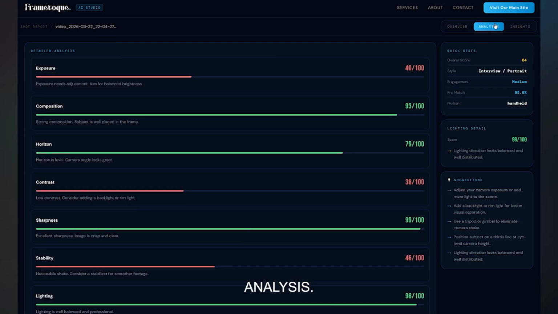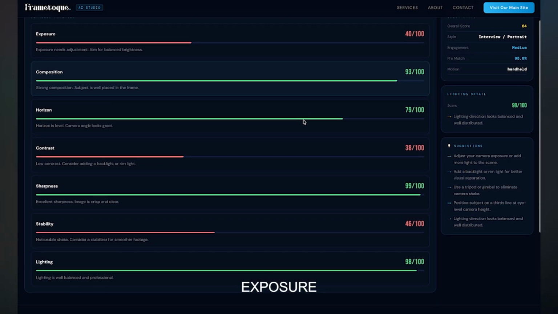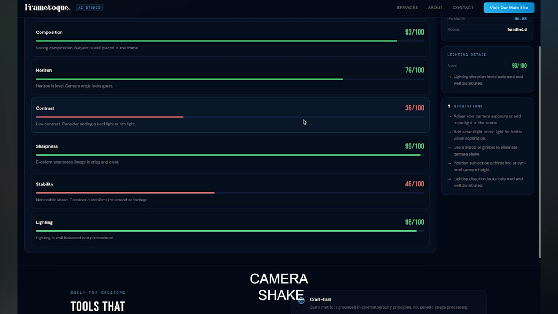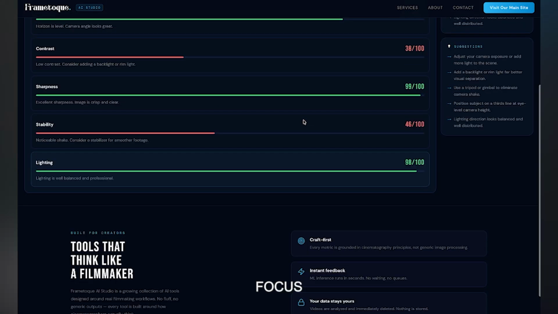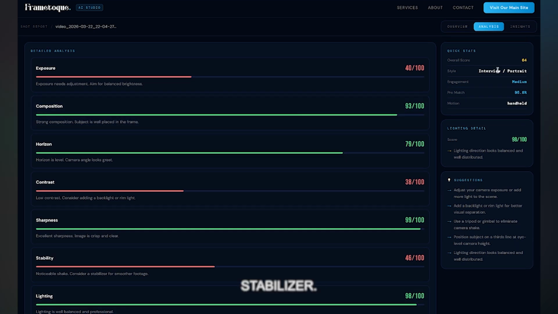This is the real analysis. The AI called out soft focus, significant exposure issues, and noticeable camera shake. Then it told the user exactly what to do: use manual focus, add a backlight, mount a stabilizer. That's not generic feedback. That's a professional cinematographer in your browser.